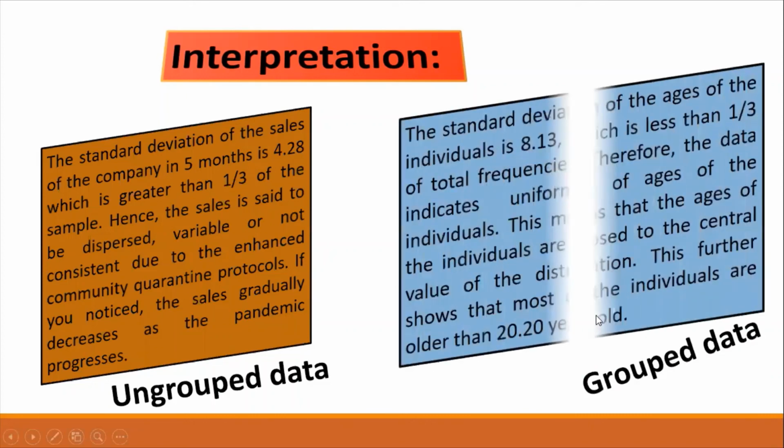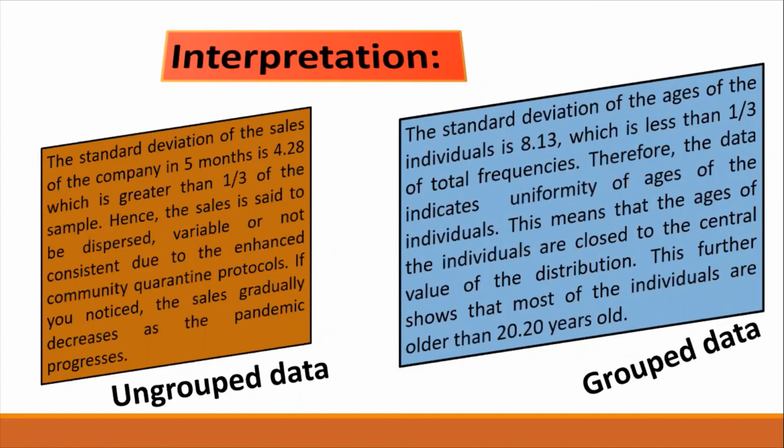Whereas in the grouped data, the standard deviation of the ages of the individuals is 8.13, which is less than 1/3 of total frequencies. Therefore, the data indicates uniformity of ages of the individuals. This means that the ages of the individuals are close to the central value of the distribution. This further shows that most of the individuals are older than 20.20 years old.